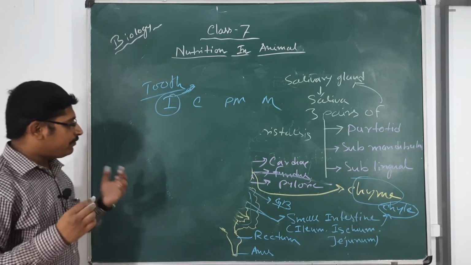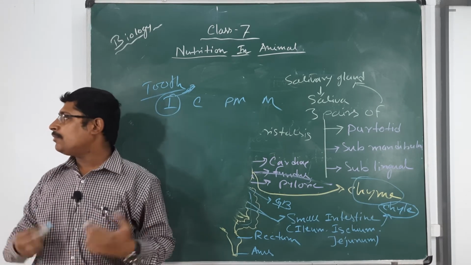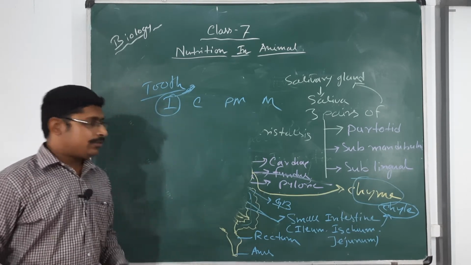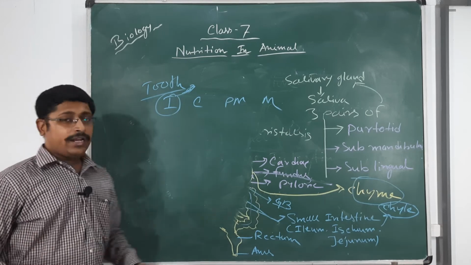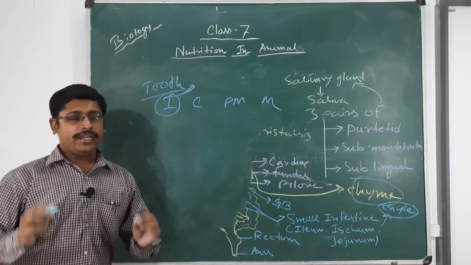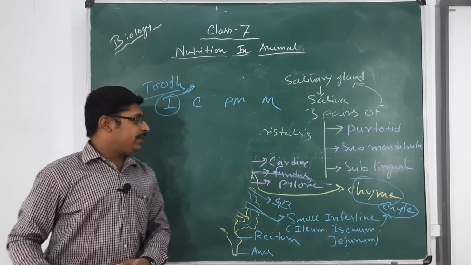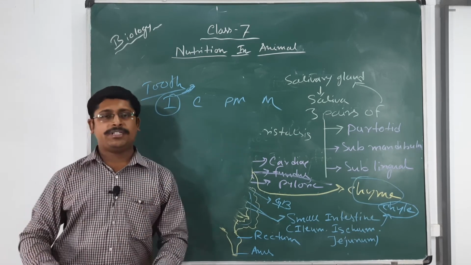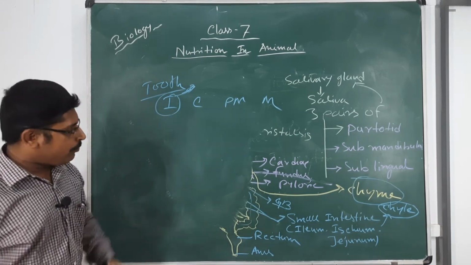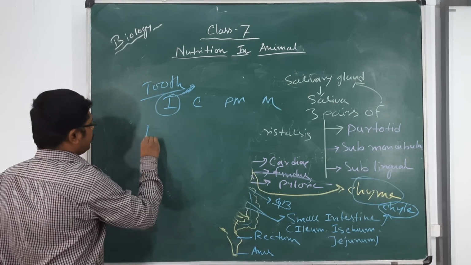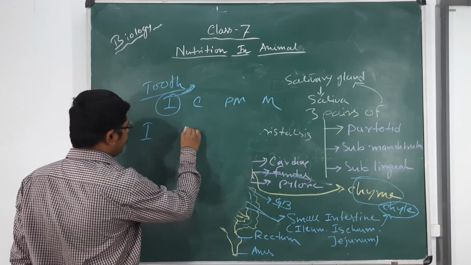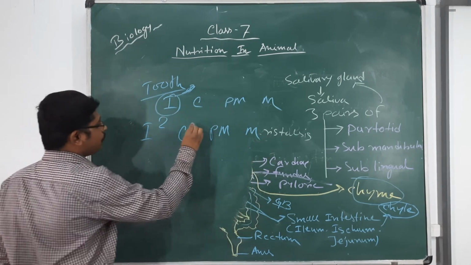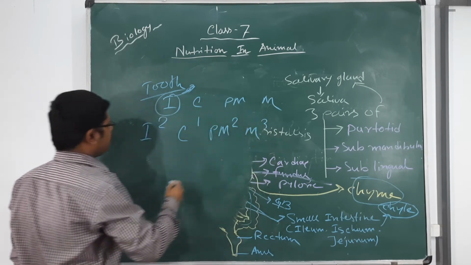If you want to know the dental formula of the human being, it often comes in any kind of competitive exam, even in your annual exams also. It is very common and very important also. So, what is the dental formula of the human being? There are 32 teeth present in an adult human being, which replace the 20 teeth that were there earlier, called the milk teeth. It is replaced by 32. So, what is the formula of human teeth? The way of writing is like this: 2, 1, 2, 3, in this way.